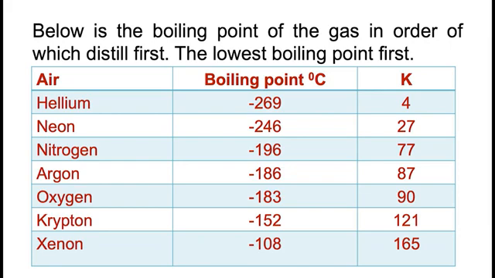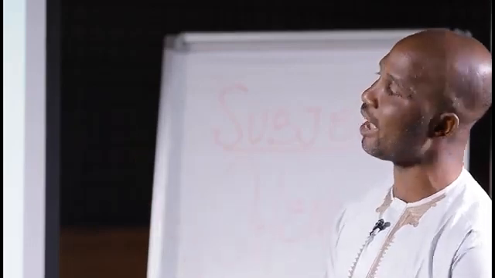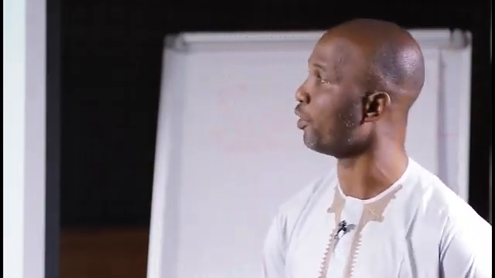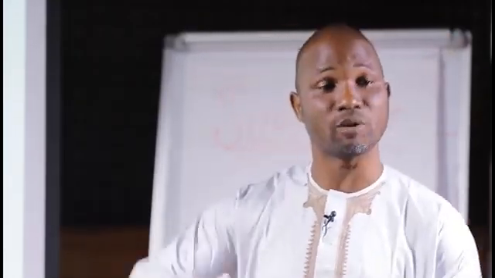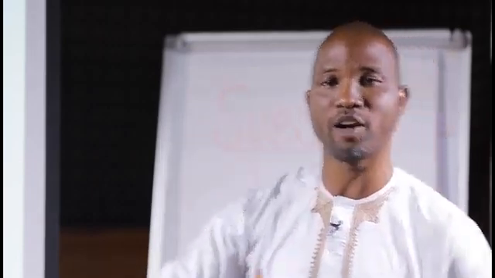Argon is minus 186, which is 87. Oxygen is minus 183, which is 90. Krypton is minus 152, which is 121. And of course, xenon is minus 108, which is 165. Now, these are all the gases that are contained in air, and they have different boiling points. So at that point, when they boil, they distill out in that order. The one with a lower boiling point distills out first, followed by the others in the order I have mentioned earlier.